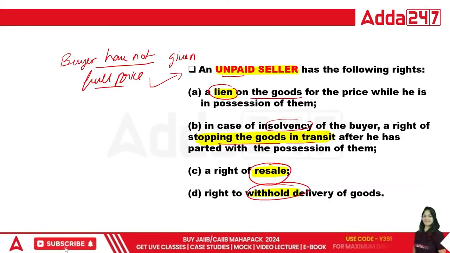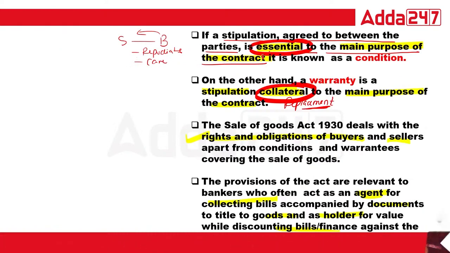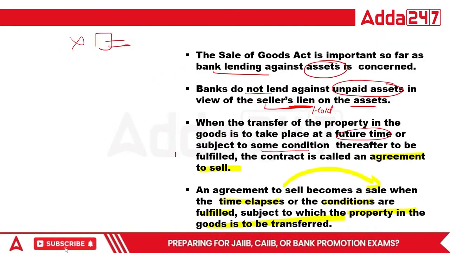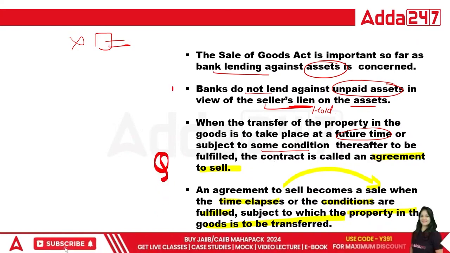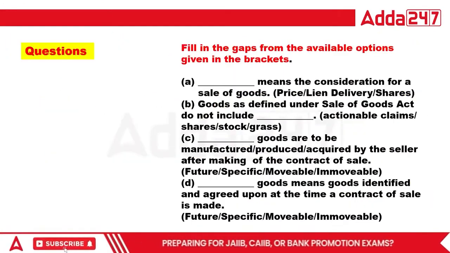Okay, so guys, what we have learned: we have just learned about the unpaid seller in the sale of goods. We have learned about condition and warranty. These are the important segments. Okay, an agreement to sale, and then this is sale. So these are the five concepts that are important in the Sale of Goods Act. Now let's do the questions of this one.